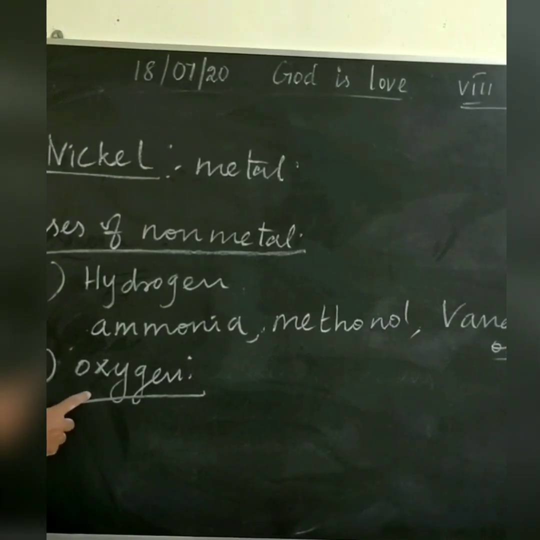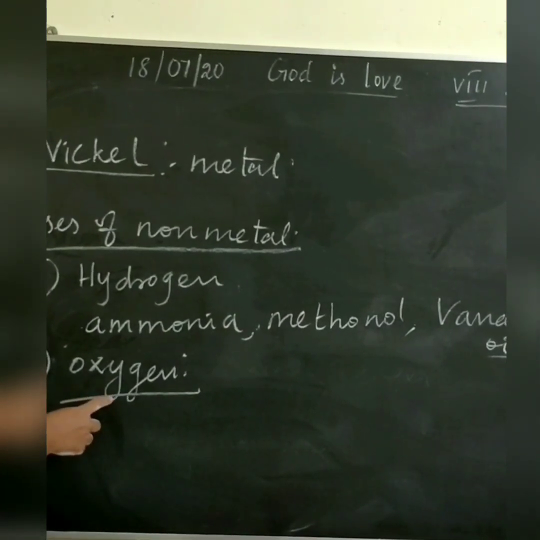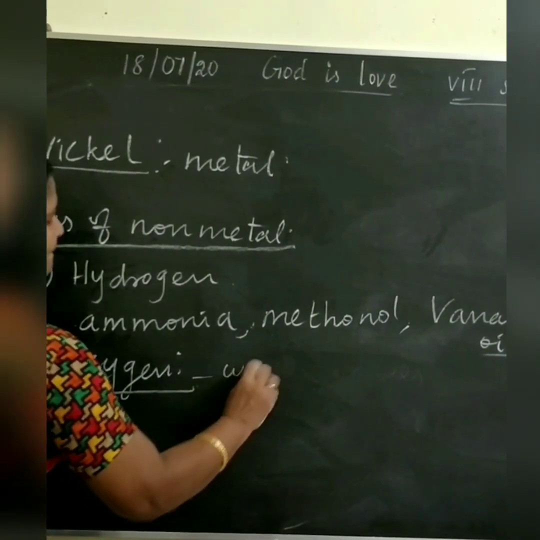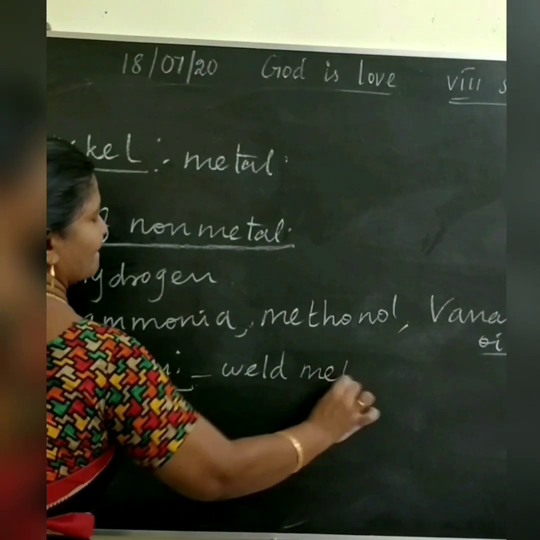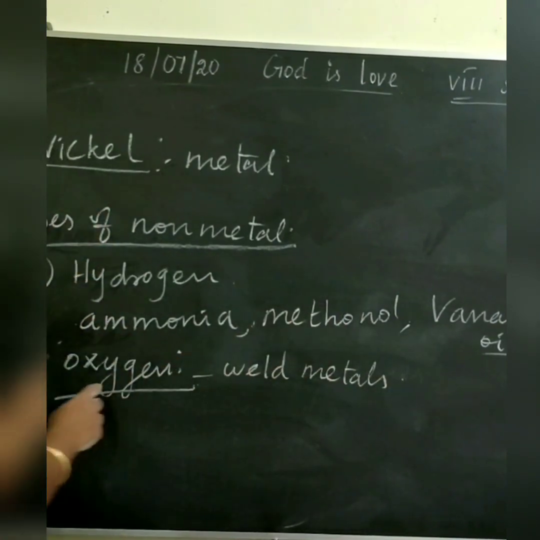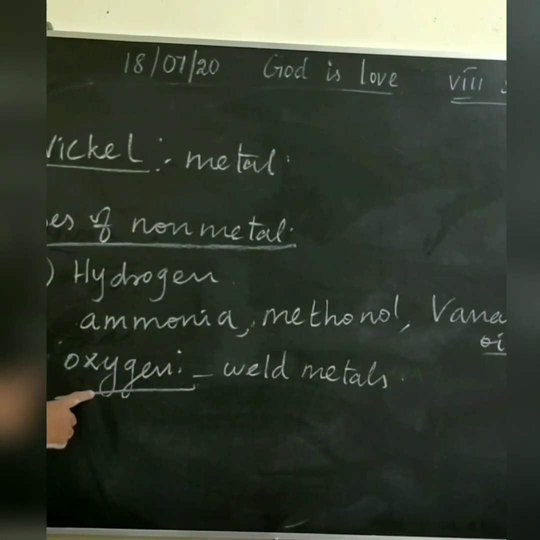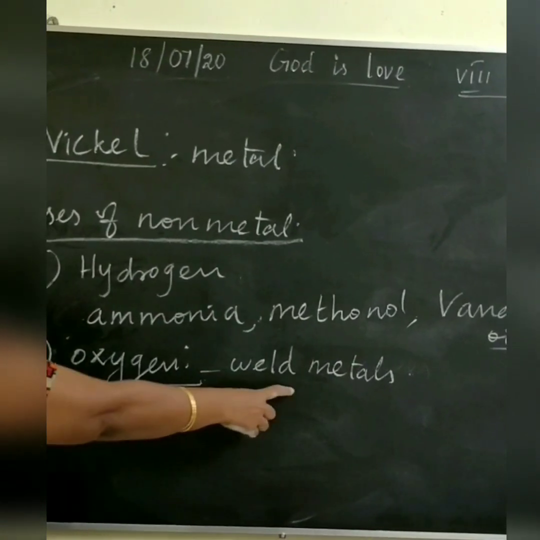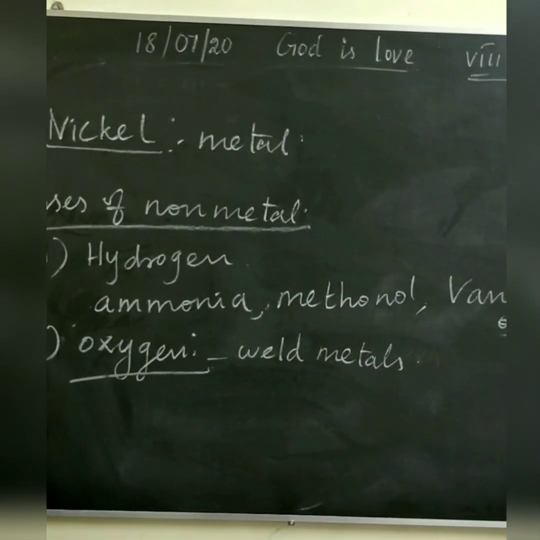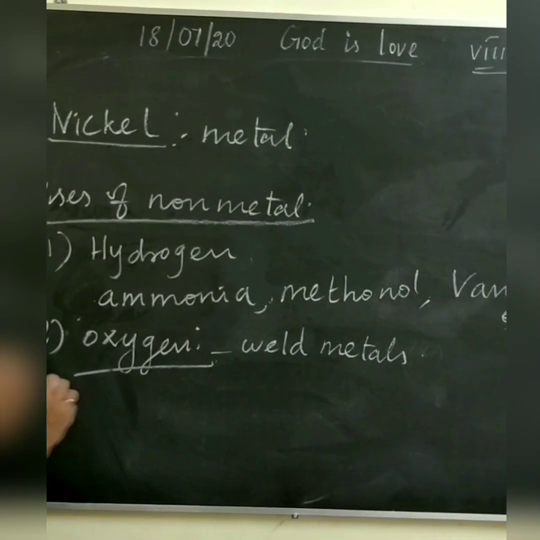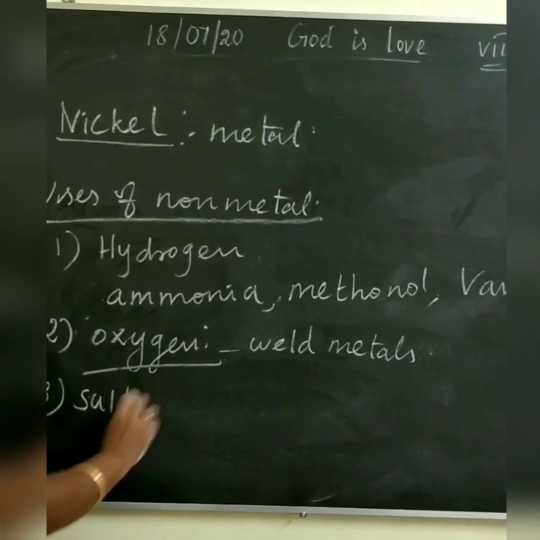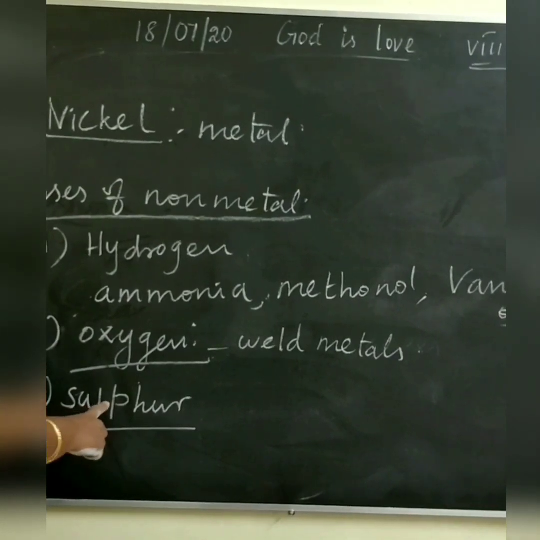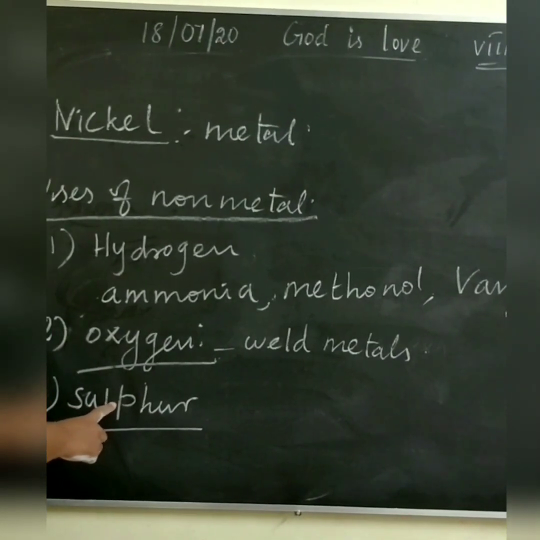Then this oxygen is used with other gases in equipment used to weld metals. Then third one, sulfur. Sulfur is used in the manufacture of sulfuric acid.